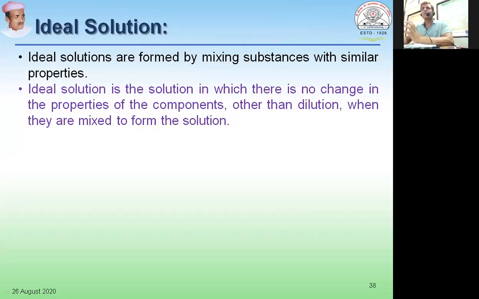Means when we mix these two liquids, they do not interact with each other. They just become miscible with each other and only lead to dilution, or an increase in the volume, and nothing else.